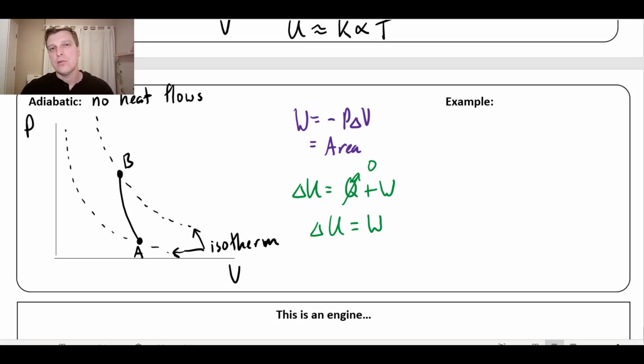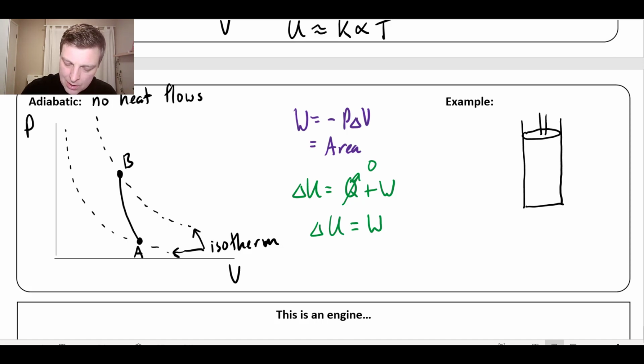And similarly to isothermal, it's kind of hard to imagine a situation that's truly adiabatic, but let's do a comparison. So let's do the same thing with a piston. Let's do that same experiment with a piston, and we're going to do a compression. So I've got my piston, and I'm going to compress this gas. So what would this look like for me to have a process that is approximately adiabatic, a compression where heat doesn't have a chance to flow in or out?